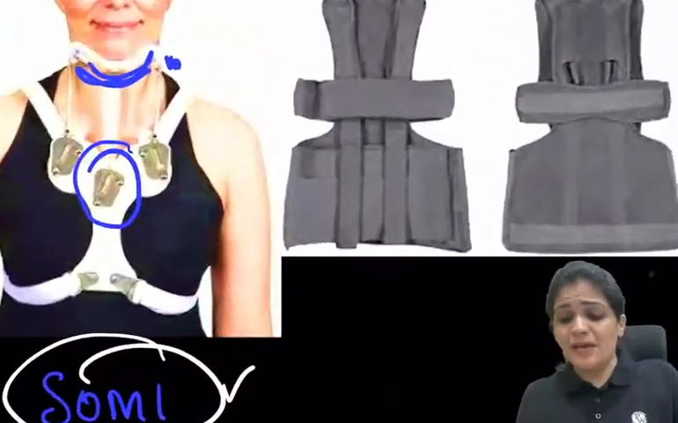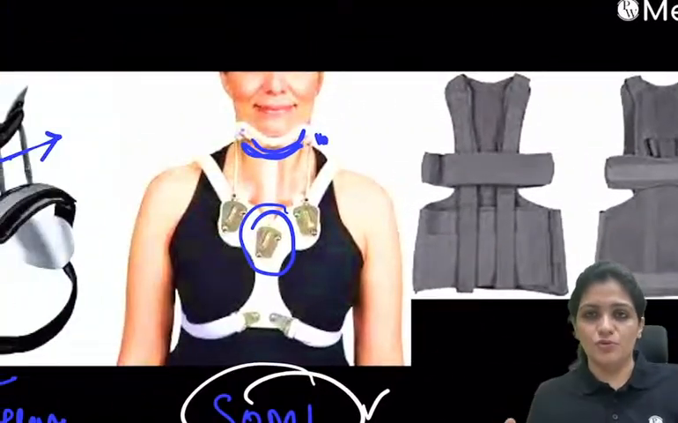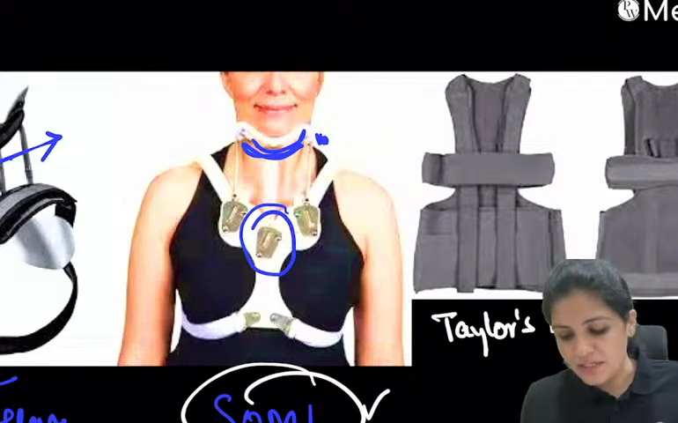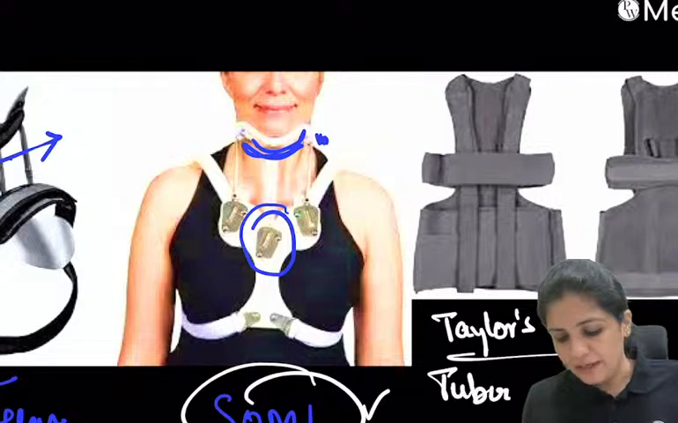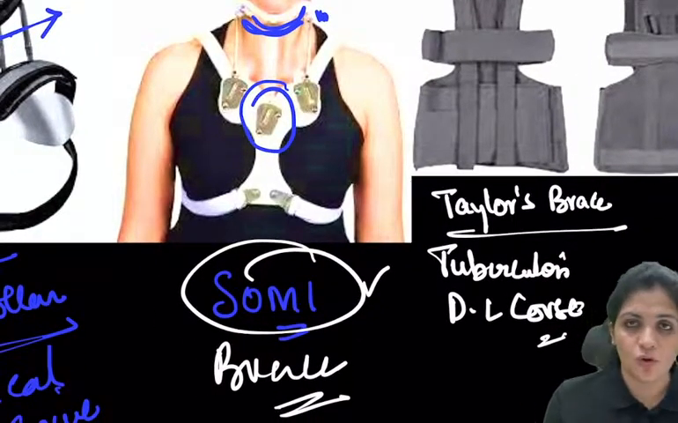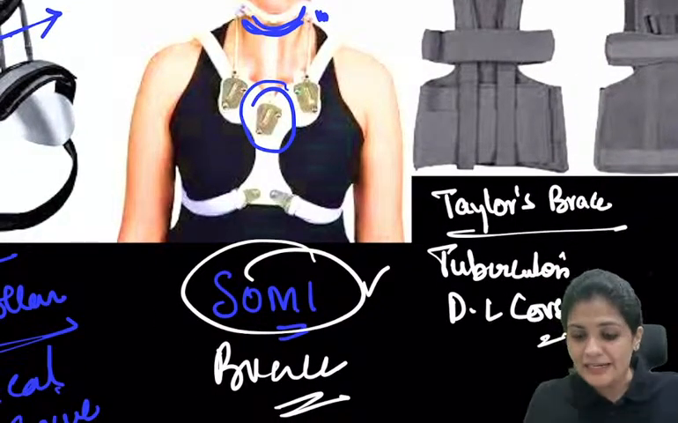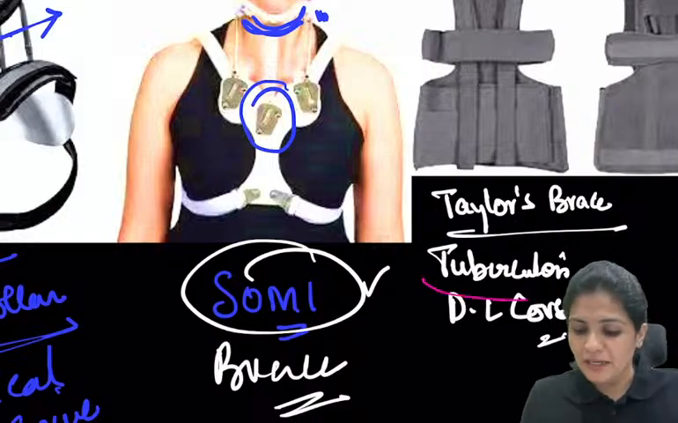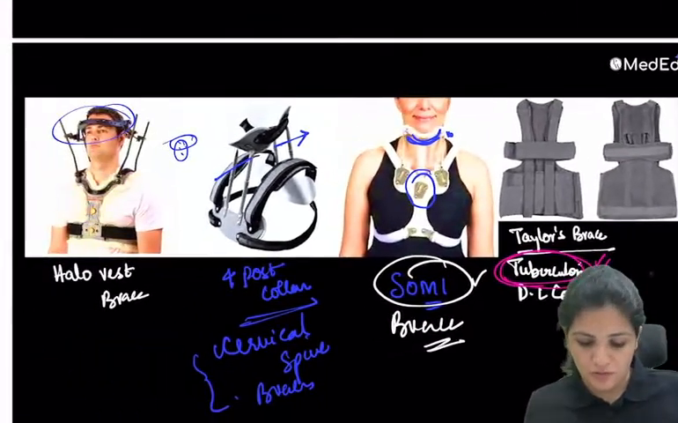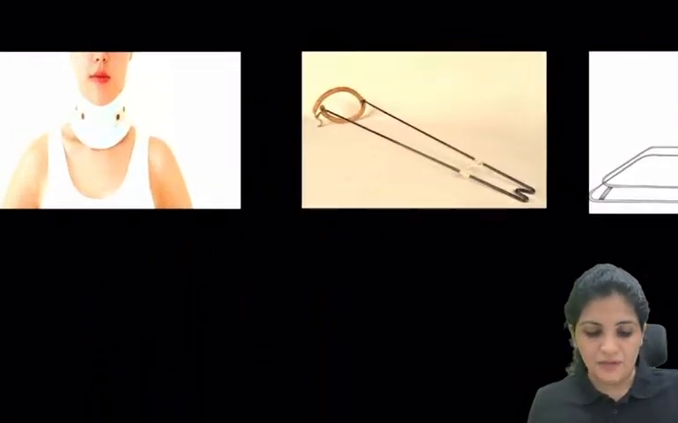And now, this is very important again because this is regularly used in the ward. This is called the Taylor's brace. What is Taylor's brace? Taylor's brace is used for tuberculosis. This is a dorsolumbar corset also. That means it gives support to the dorsal and the lumbar region. This dorsolumbar corset is called the Taylor's brace. As you remember, this is mainly for tuberculosis cases.